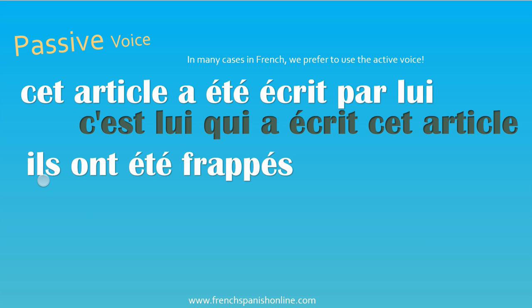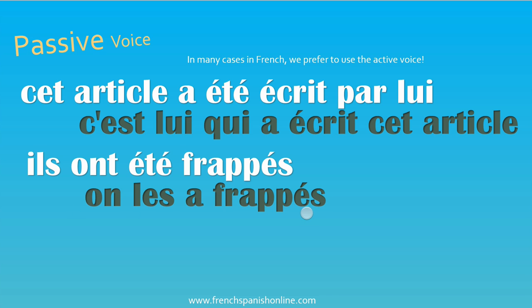Another example, ils ont été frappés, they were hit. Well, instead of ils ont été frappés, we can say on les a frappés. So here we use the neutral pronoun on when you don't have by, because they were hit, but we don't know who actually did that. We don't have by, for example, robbers or things like that. We don't know. So when we don't know, we can use the neutral pronoun. And we have in this case the active voice. On les a frappés.